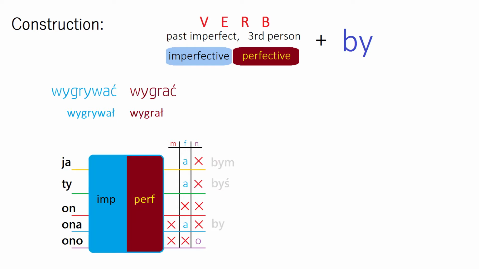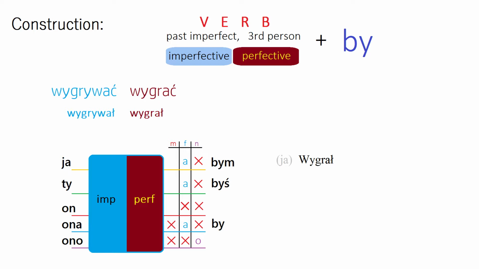Now, how to use this table? Let's take a look at the examples. Let's take the first person, I, ja. Now let's take the verb. I'll choose perfective now. So, ja wygrał. And now if it's a man who's speaking, we leave it this way, so we don't add anything at the end. As you see in the table, under masculine, there's nothing to add. If it's a woman, we add the letter A. So we have ja wygrała.